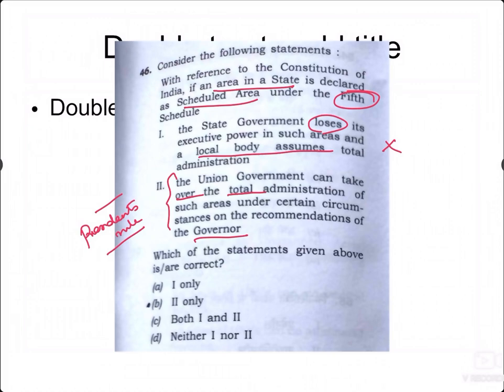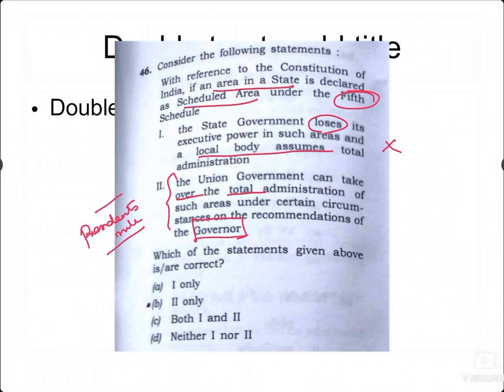The local area can get into President's rule only if the whole state gets into President's rule. So this statement is also wrong,